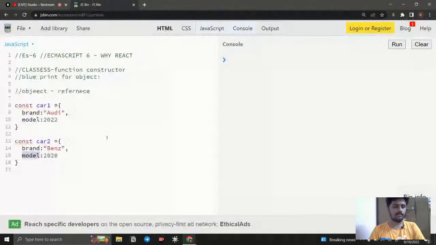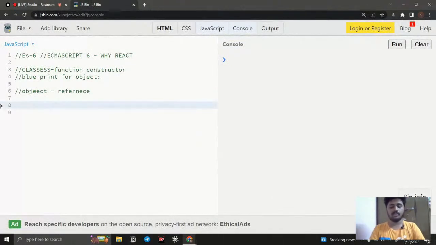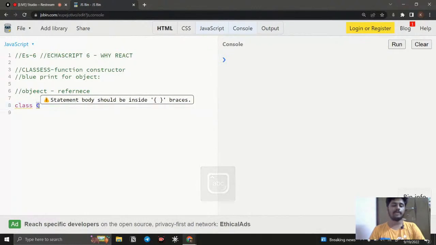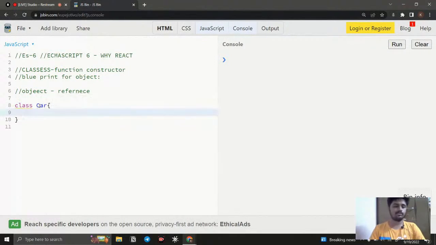So the next, instead of creating like this, we're going to use classes. For creating by using classes, you need to use the keyword class. Notice that for classes or constructor functions, the name is going to be in caps. Just remember that. I'm just going to say Car, and here I open the curly braces. If I use classes, it is going to be the blueprint. So right now I'm creating the blueprint for creating a number of objects.